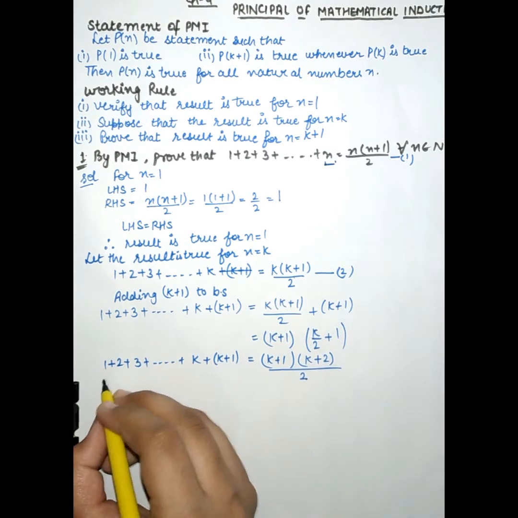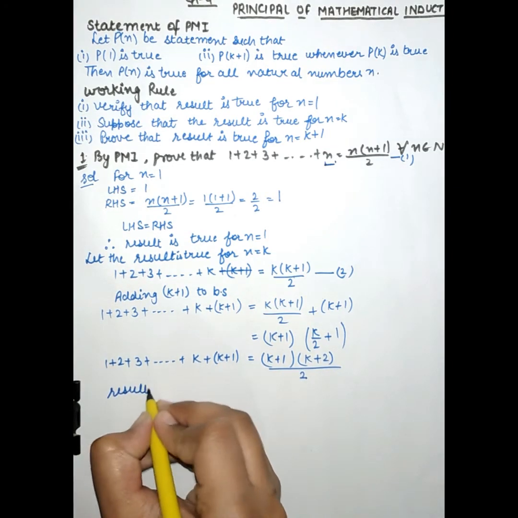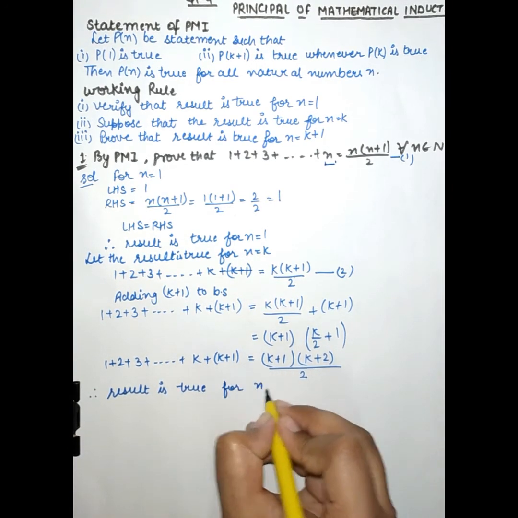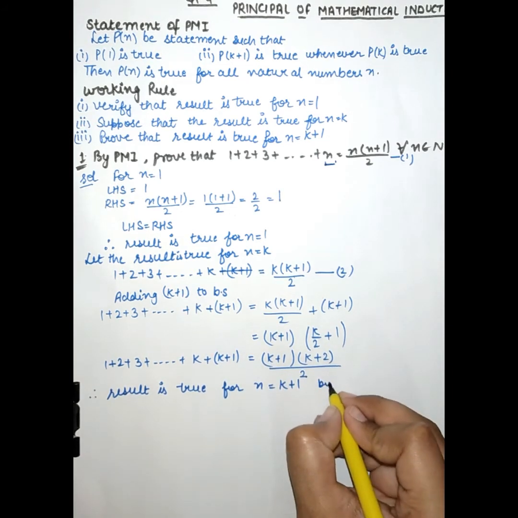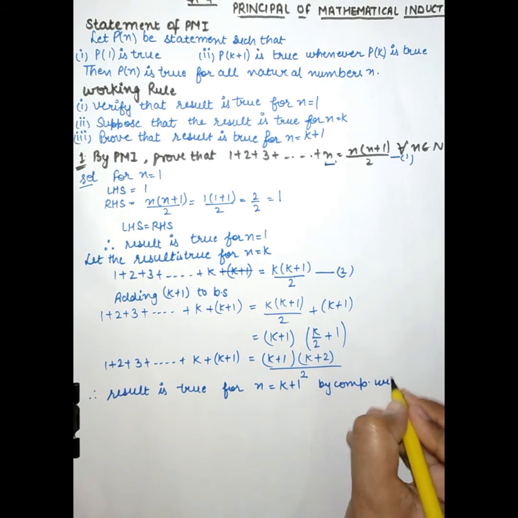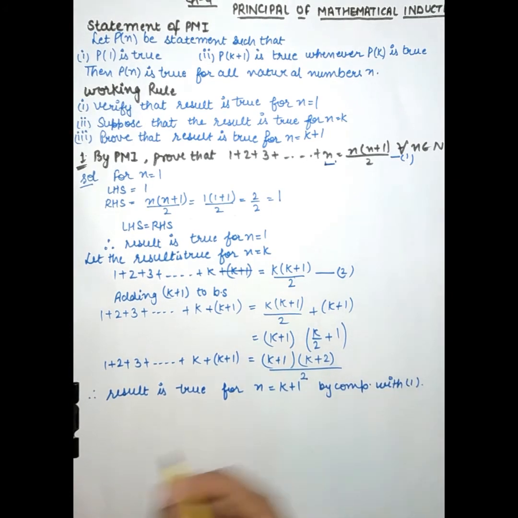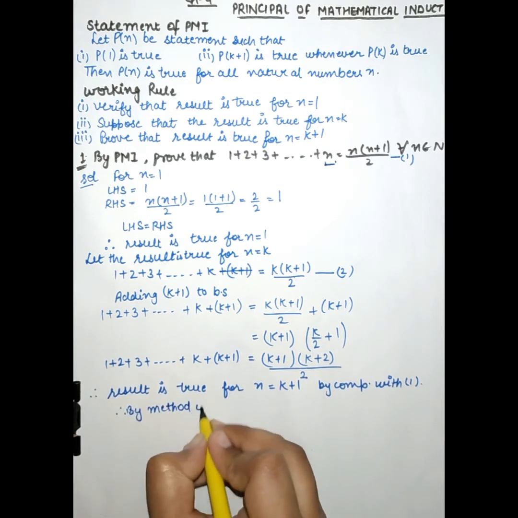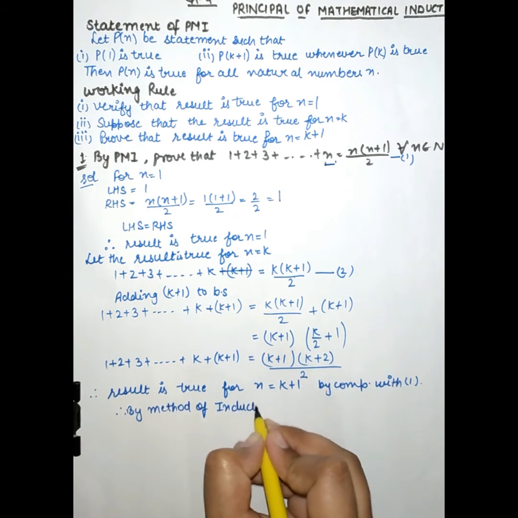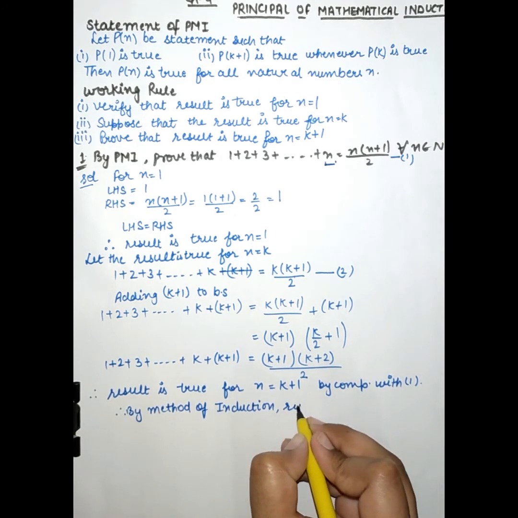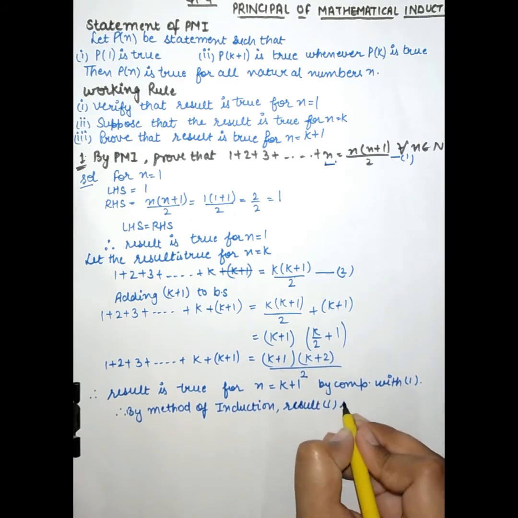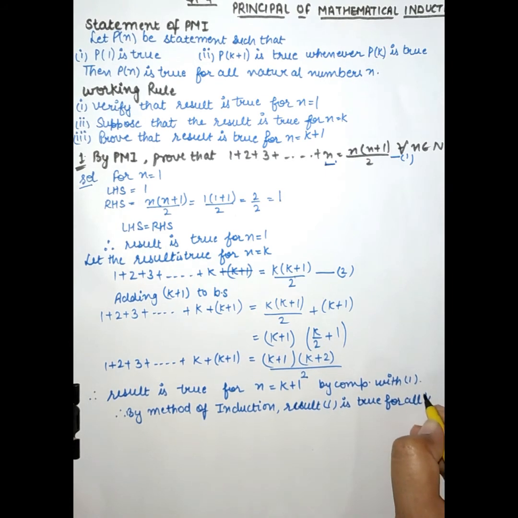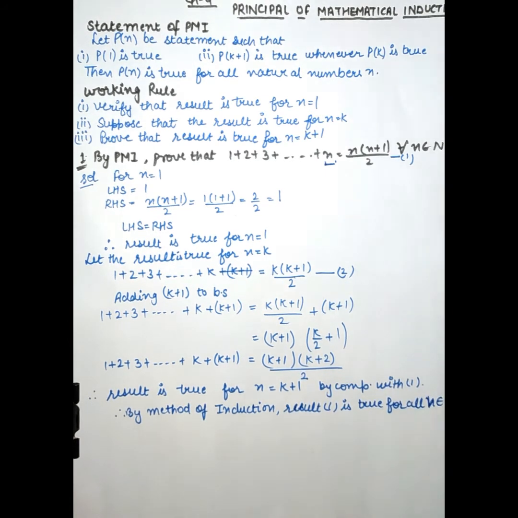So this shows that the result is true for n is equal to k plus 1 by comparing with 1. Then by method of induction, result 1 is true for all n belongs to natural number.